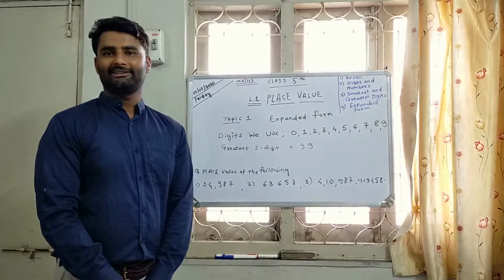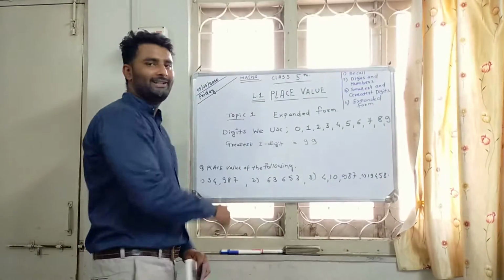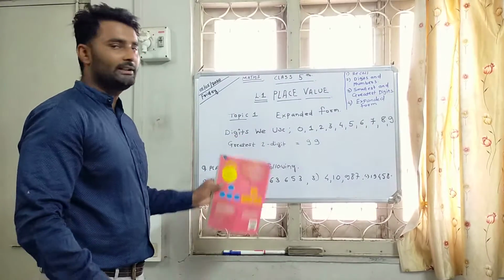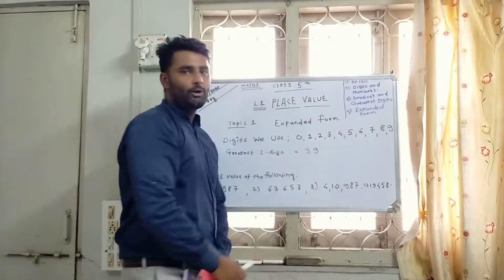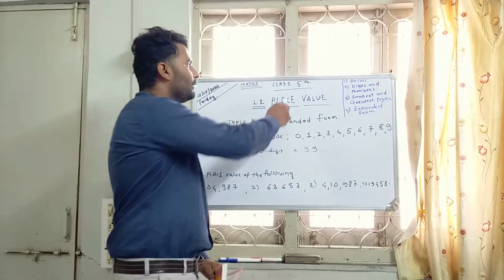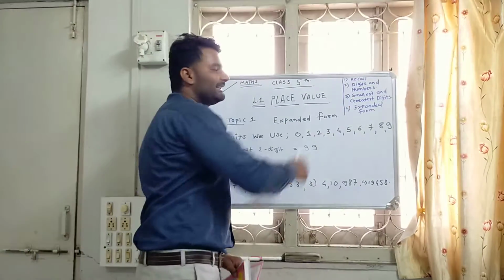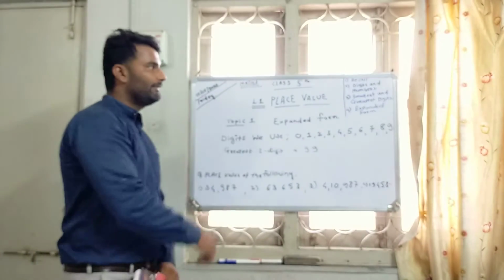I am your new mathematics teacher, and we are going to study our new topic whose name is place value. In this lesson, we are going to study several things. First, recall our previous class: you were in class 4th, and now you are in class 5th. Our next topic is digits and numbers, because they are basic concepts for studying place value.